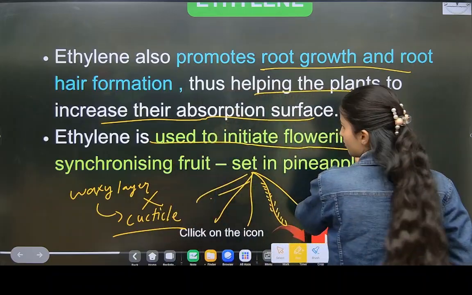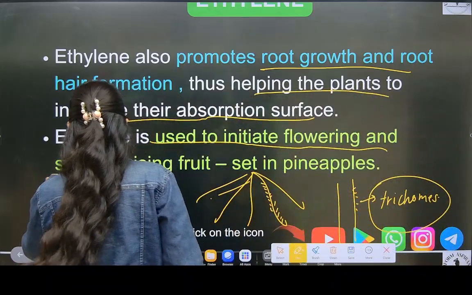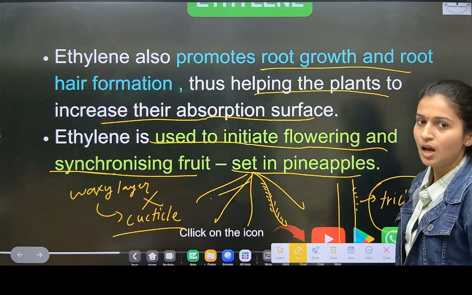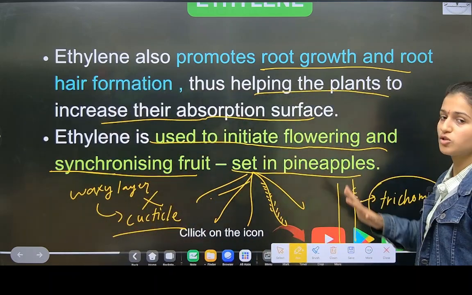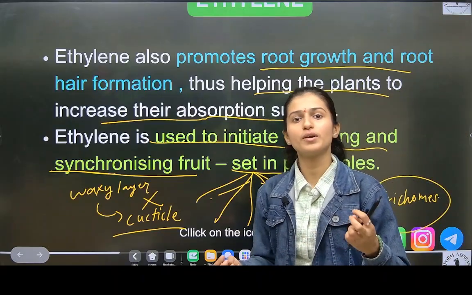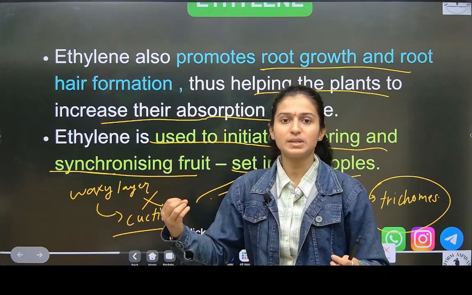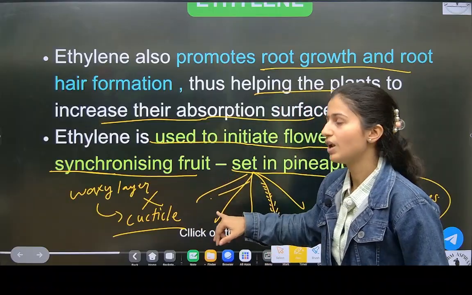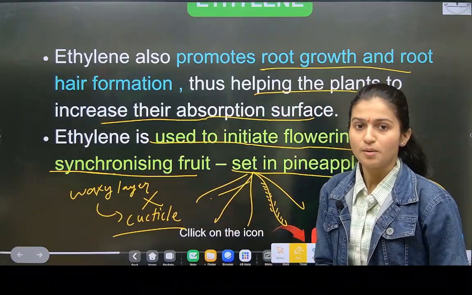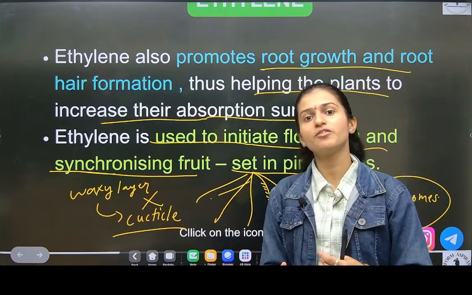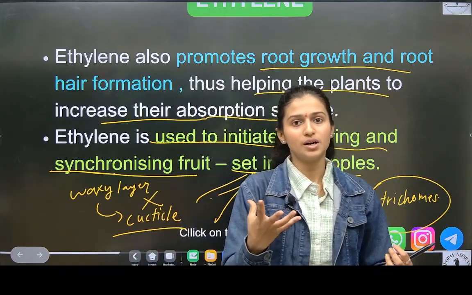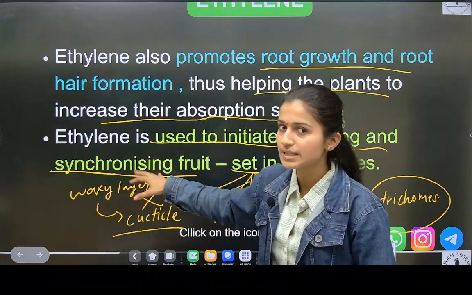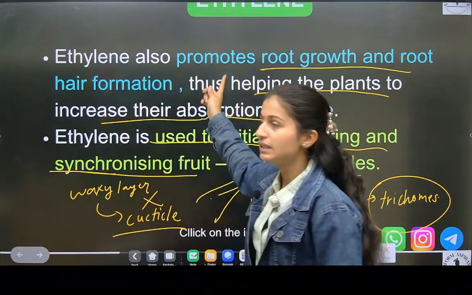Used to initiate flowering and synchronizing fruits, as in pineapple. It also helps in initiating flowers, for example to grow the flower from the starting, from the seed. To grow the flower and synchronize the fruit also. We know that when the flower bursts, after that, from that flower only we get a fruit. So the synchronizing part of the fruit is done by ethylene.